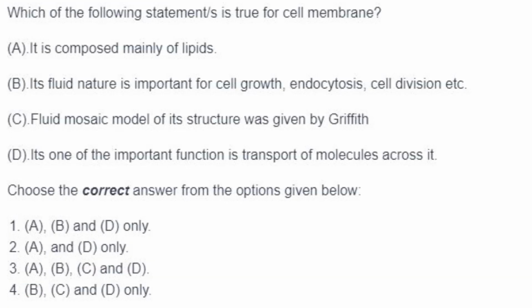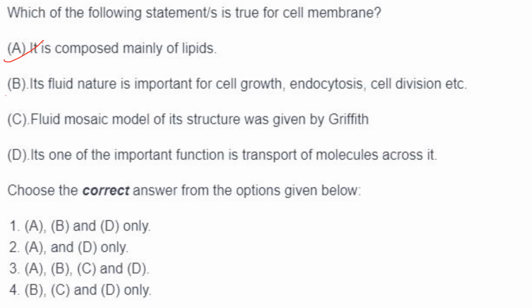Which of the following statements is true for cell membrane? It is composed mainly of lipids. Its fluid nature is important for cell growth, endocytosis, cell division, etc. That is also correct.